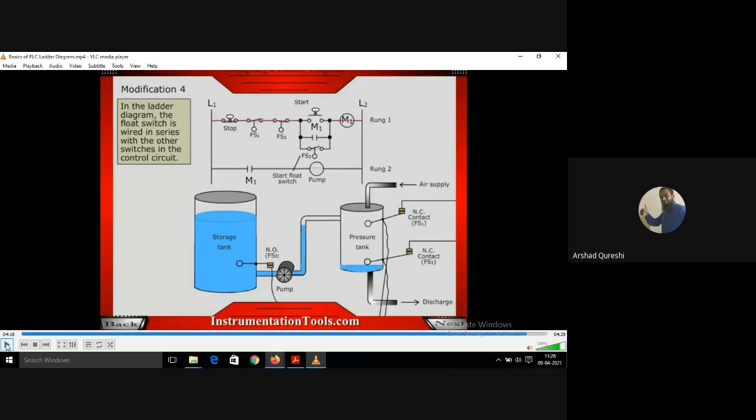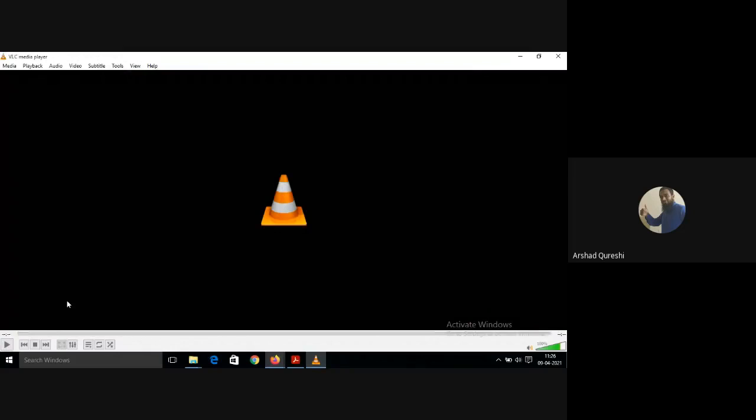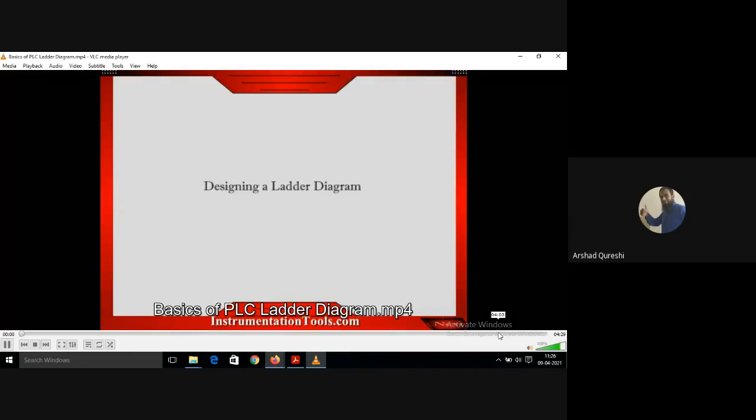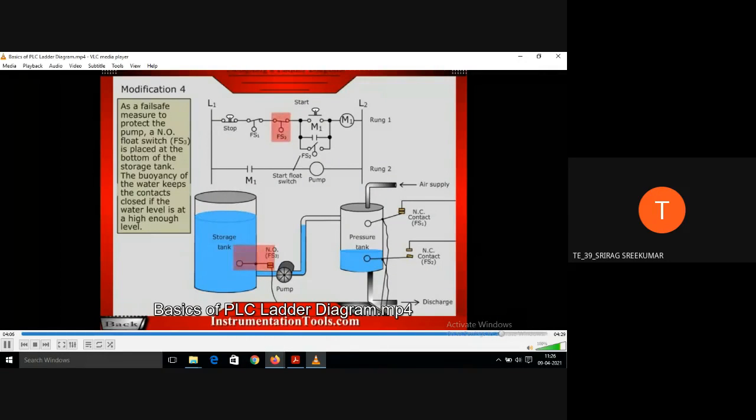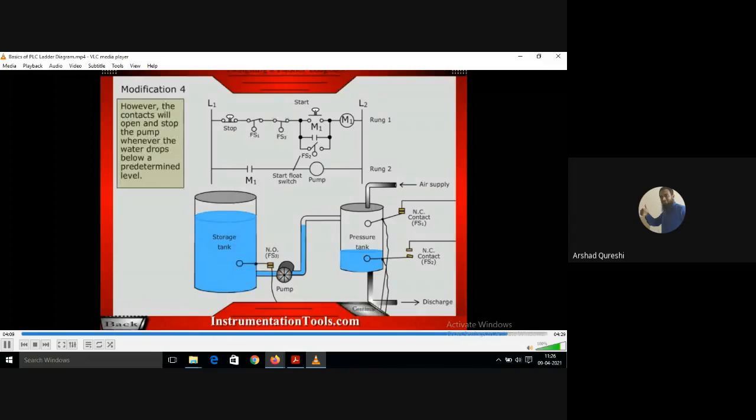He's observing that the pressure tank is full. Now I have to discharge it. So just observe it. We have just done automation for the storage tank. Hope you have understood it, students. Yes, sir. Okay. So all the things were shown with the help of the diagram and contacts, and the program is also shown.